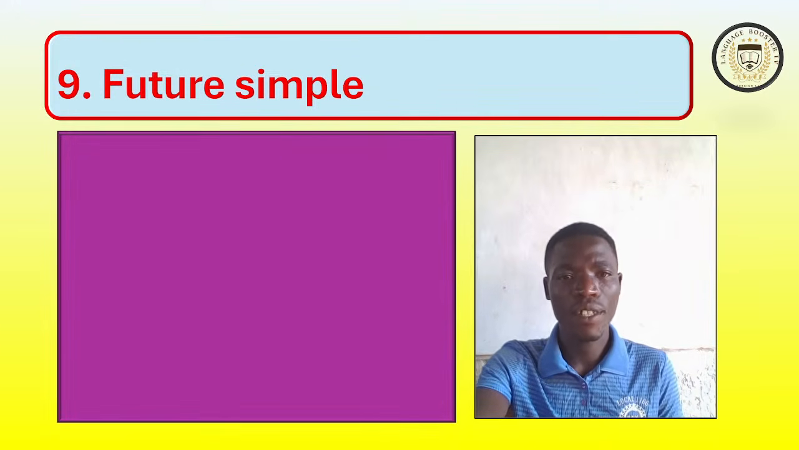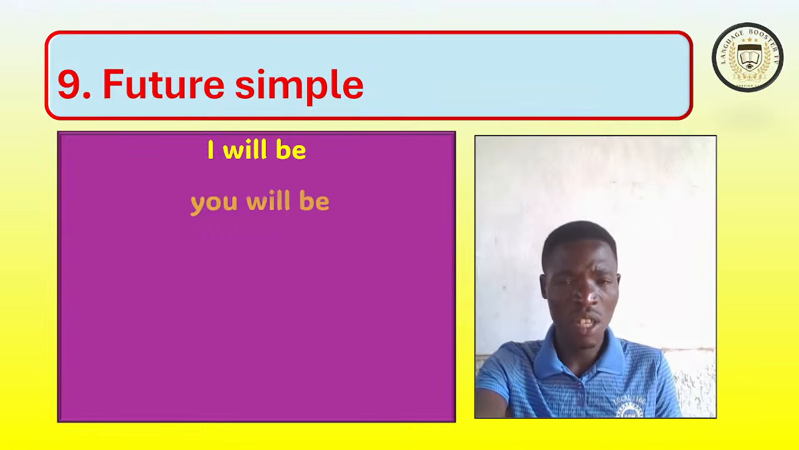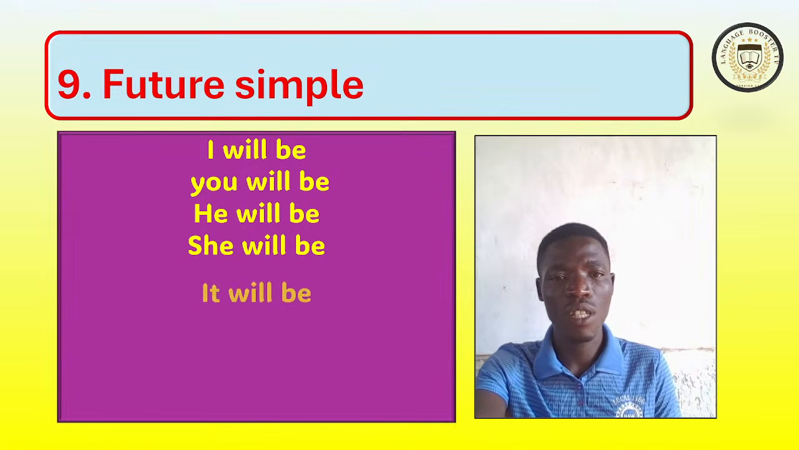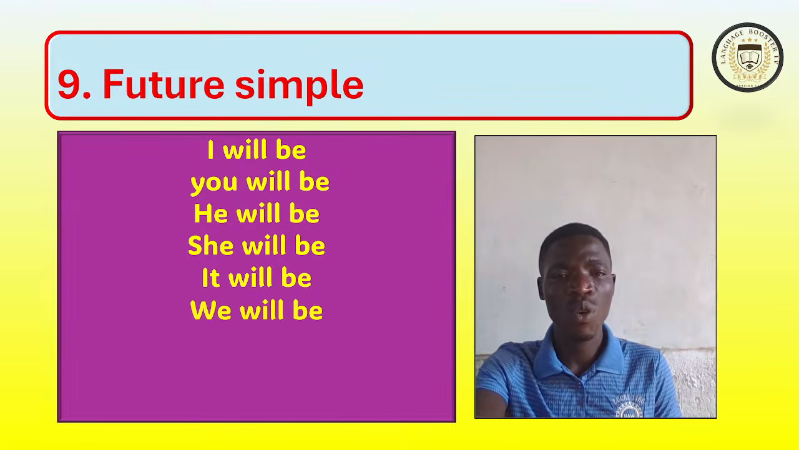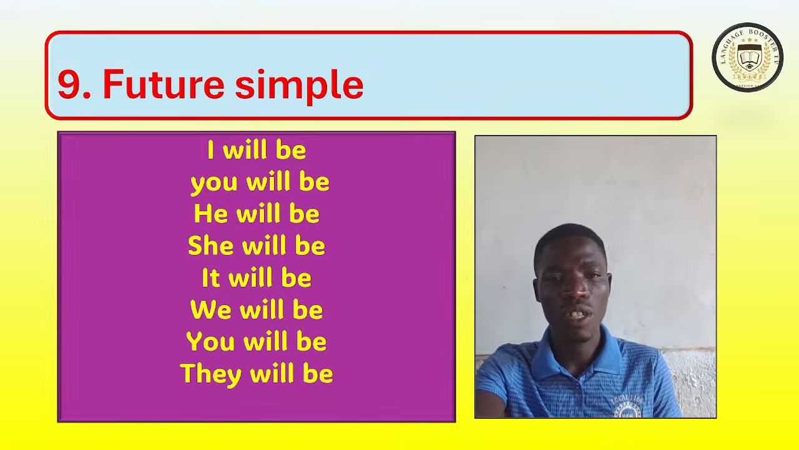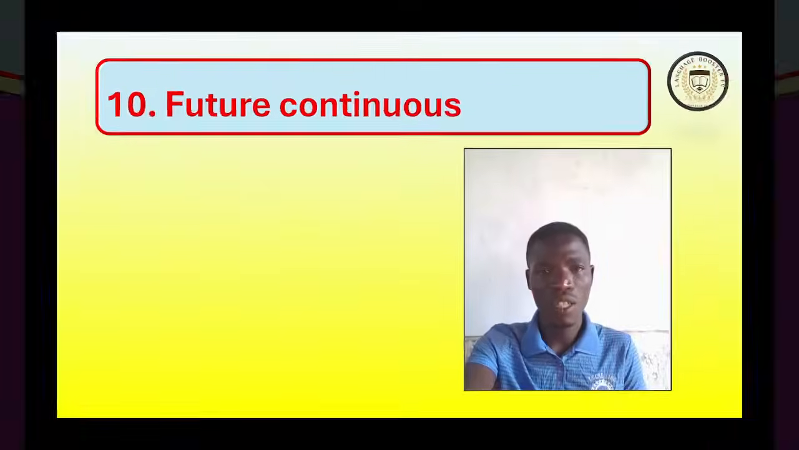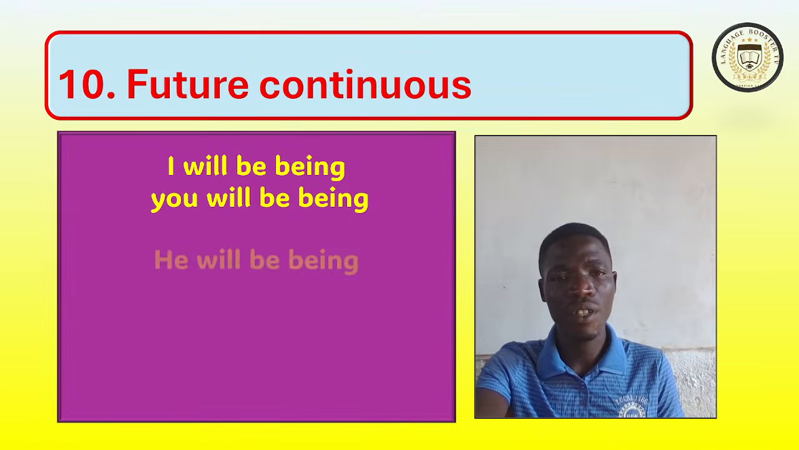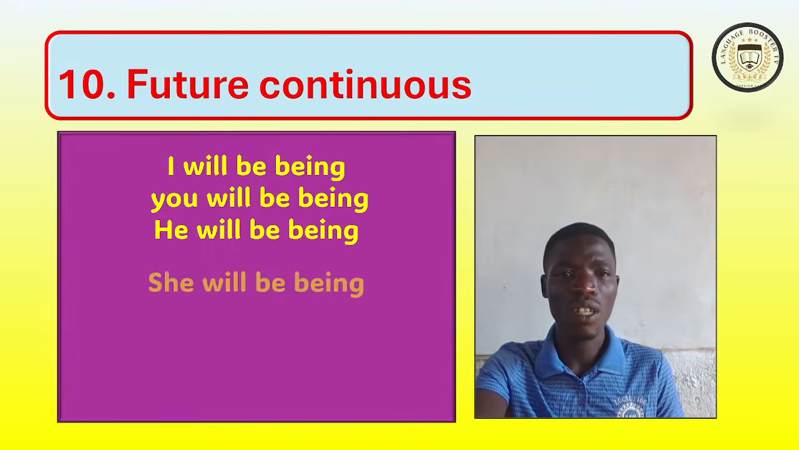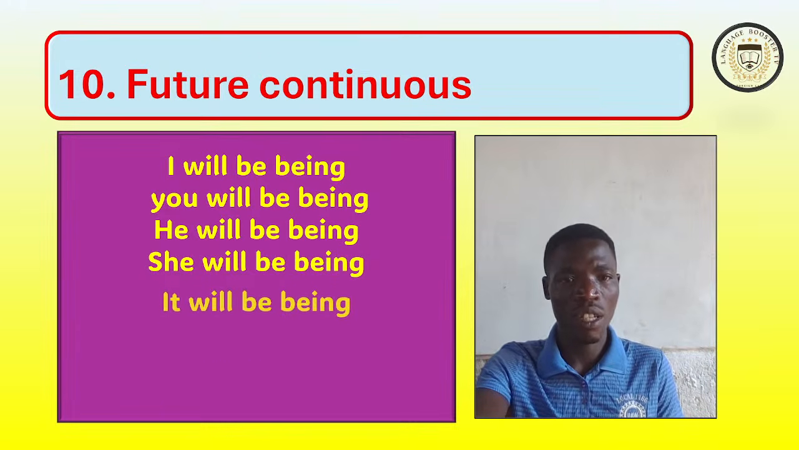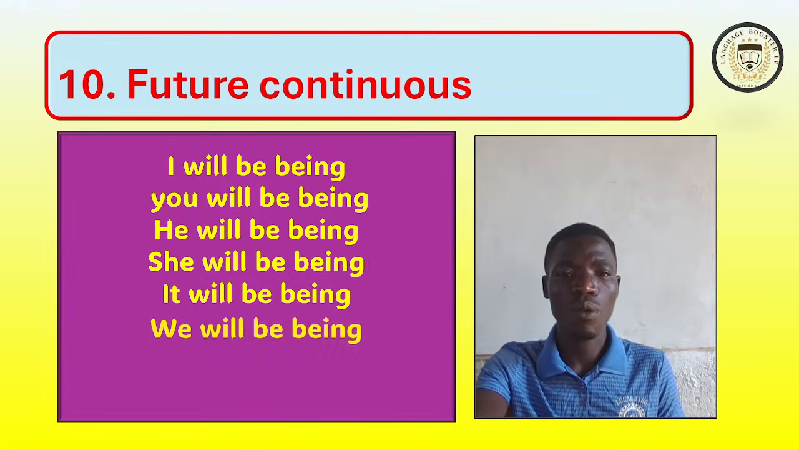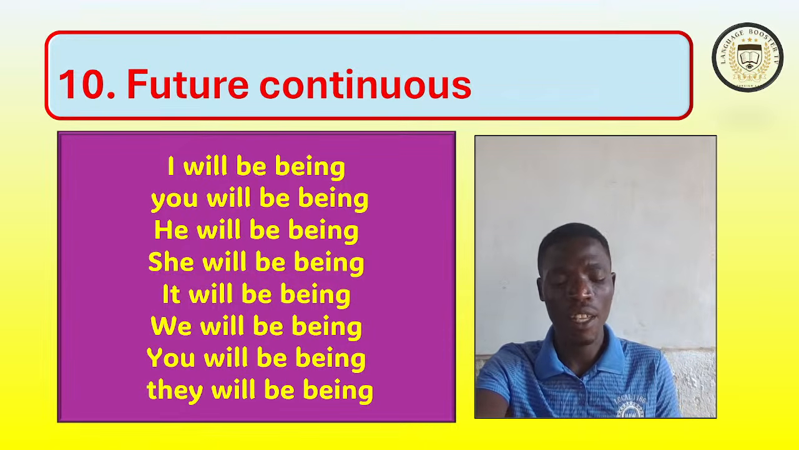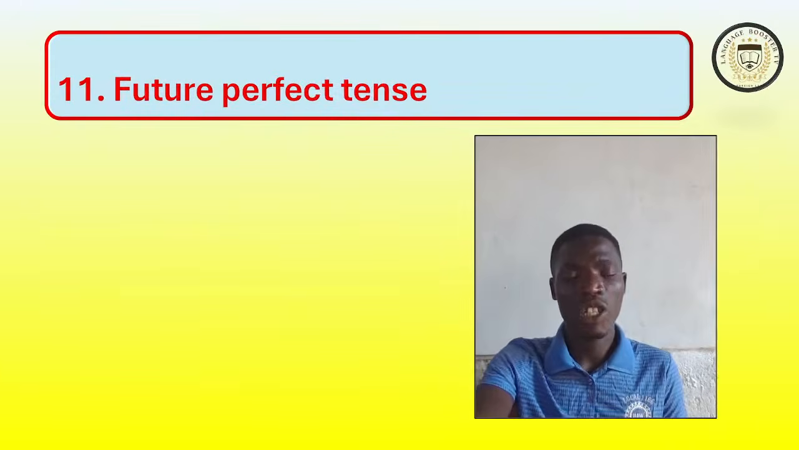Verb to be in future simple is I will be, you will be, he will be, she will be, it will be, we will be, you will be, they will be. Alright. In the future continuous, we can say I will be being, you will be being, he will be being, she will be being, it will be being, you will be being, and then they will be being. Alright.